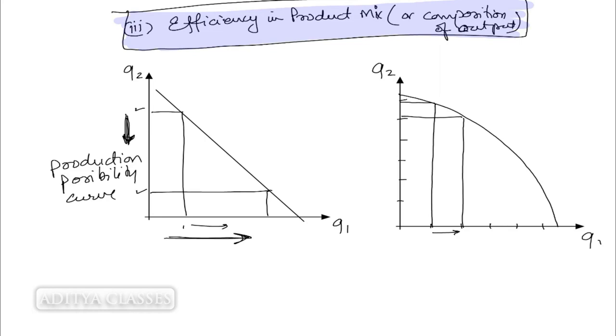But as you go on increasing the quantity of the first product, I cannot always let you have all of my second product, because ultimately I need the second product also. You can see that this is increasing.